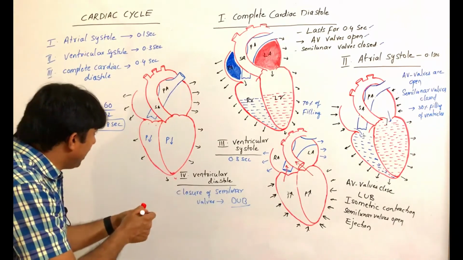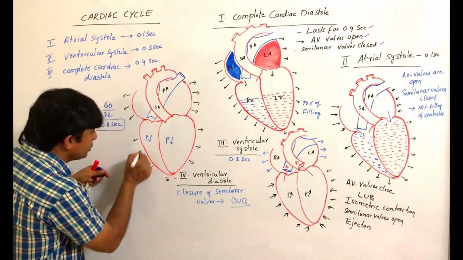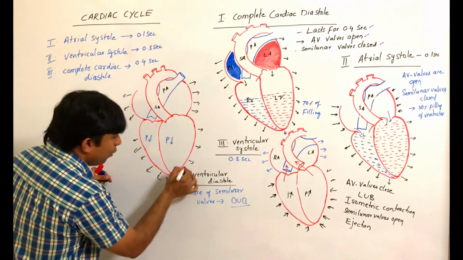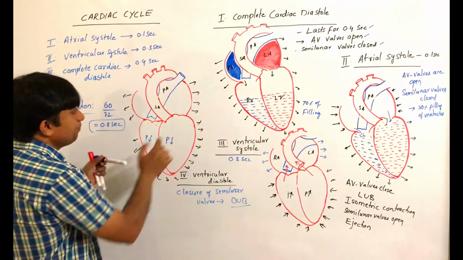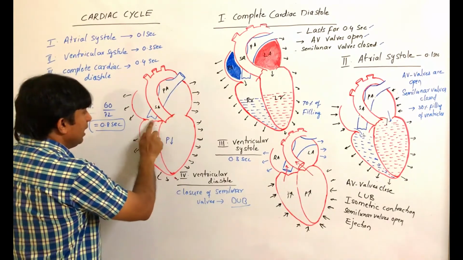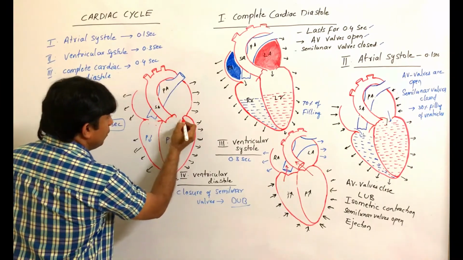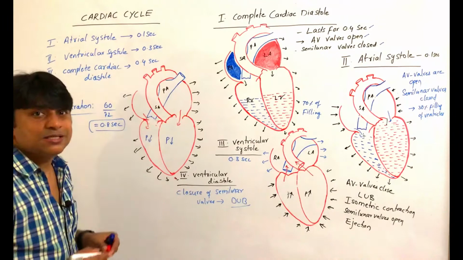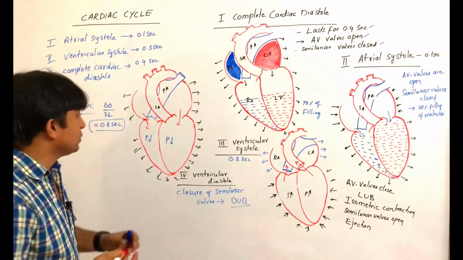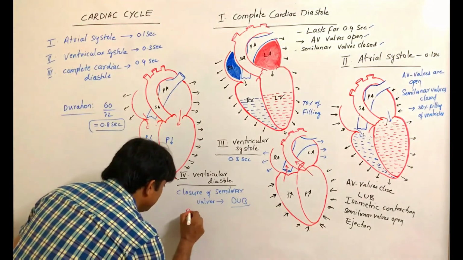Now ventricles keep on relaxing and the pressure inside the ventricle goes down almost to zero. So then what happens? AV valves open. Once again the ventricular filling starts. This is what you call rapid filling.